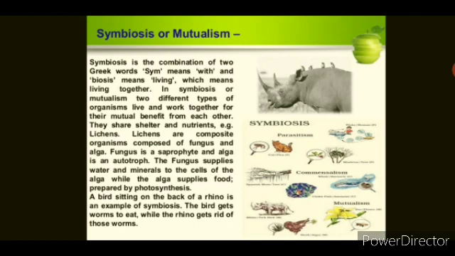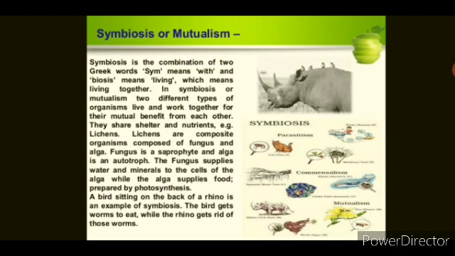For example, certain fungi live in the roots of a tree. The tree provides nutrients to the fungus. In return, the fungus provides certain nutrients from the soil to the tree. This shows a symbiotic association.